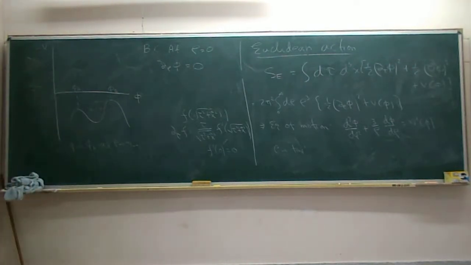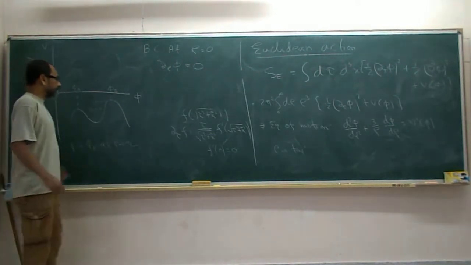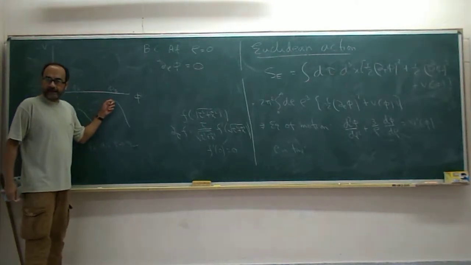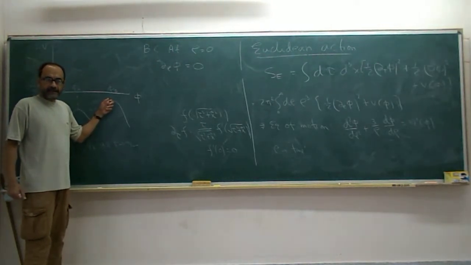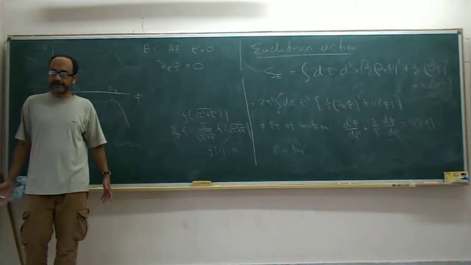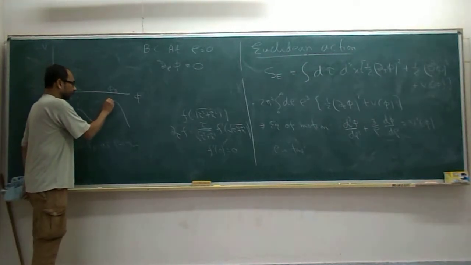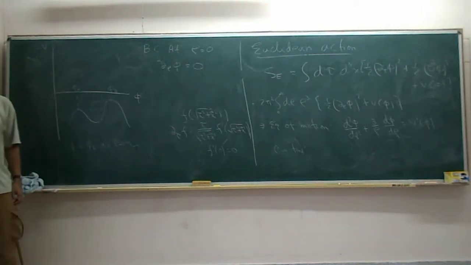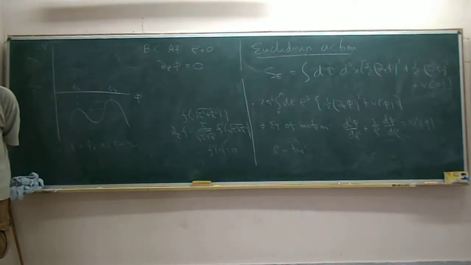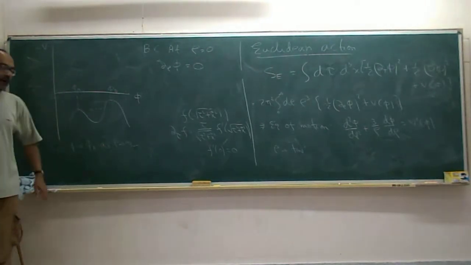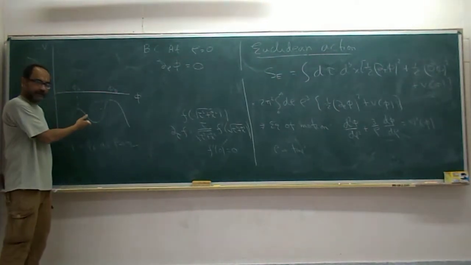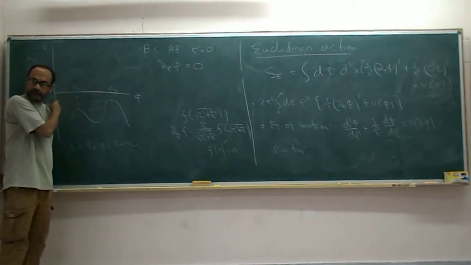And the argument, in fact, is reasonably simple. Imagine that you sit at phi b itself. Then classically it's not going to move at all. It is going to sit at phi b for infinite time. Imagine that you go a little bit to the left of phi b. Then it's going to start rolling, but very, very slowly. You can make it as slow as you like by starting close enough to phi b. And eventually, of course, it will roll, and then it may or may not reach. That you have to see.